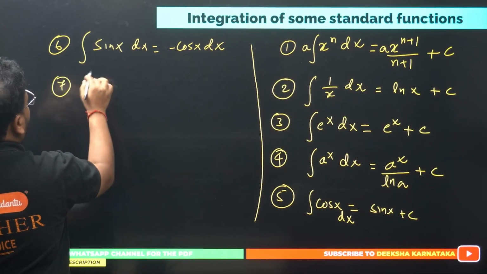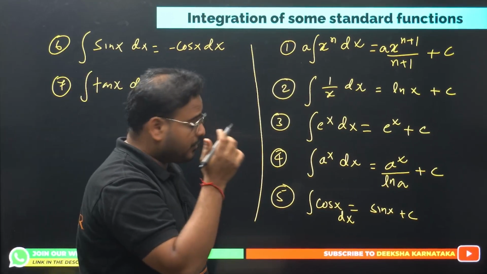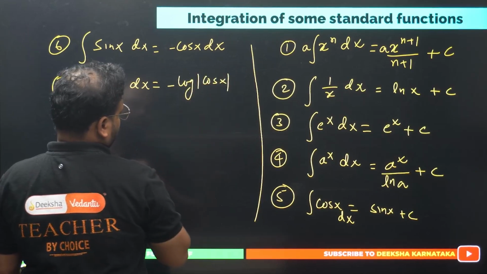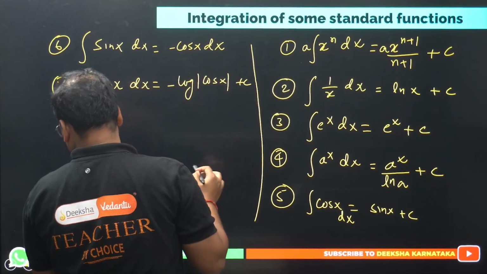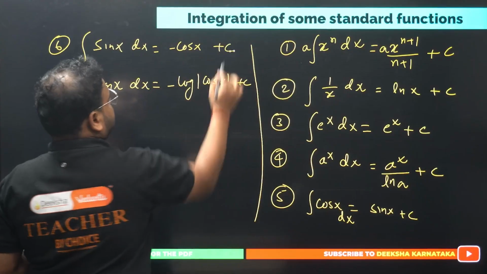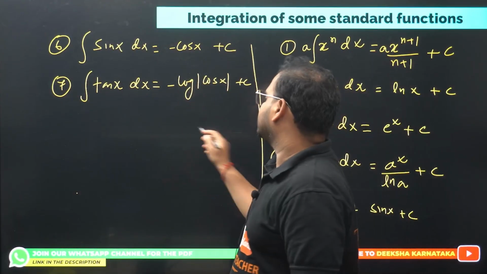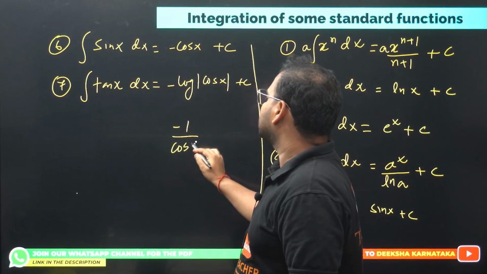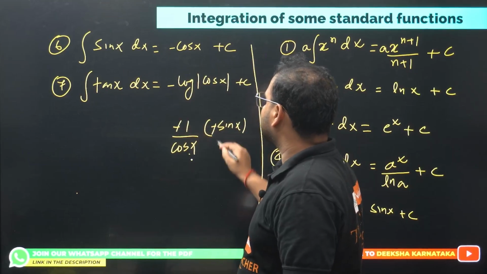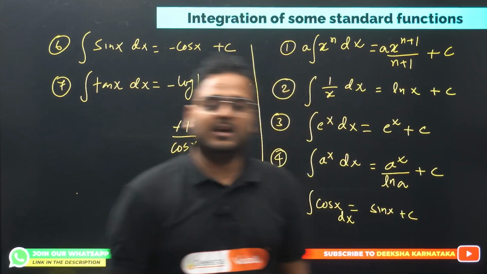The 7th one, integral of tan x. This is nothing but minus log of mod cos x. Of course, I have made a mistake. This is not dx, this is simply plus c. If you're not sure about formula number 7, differentiate this. Log of cos x will become minus 1 upon cos x, and the derivative of cos by the chain rule will give minus sin x. The minuses cancel. What is the answer? Tan. So the integration of tan x is minus log cos x plus c.